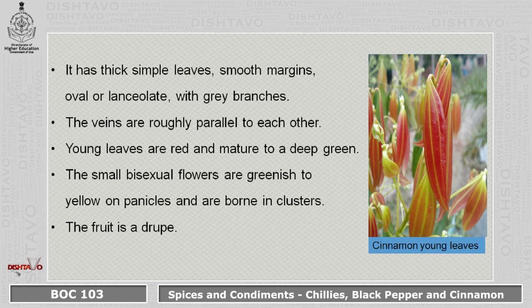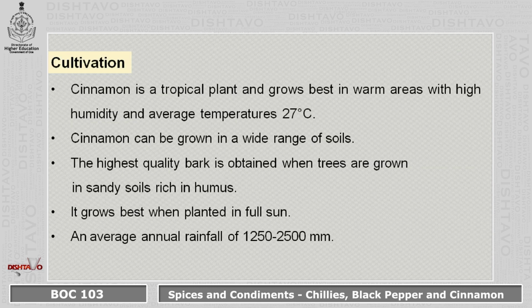The small bisexual flowers are greenish to yellow on panicles and are borne in clusters. The fruit is a drupe. Cultivation practices: cinnamon is a tropical plant and therefore it grows best in warm areas with high humidity and an average temperature of 27 degrees centigrade.